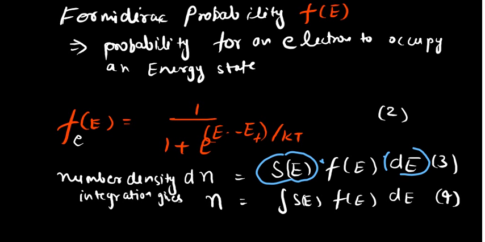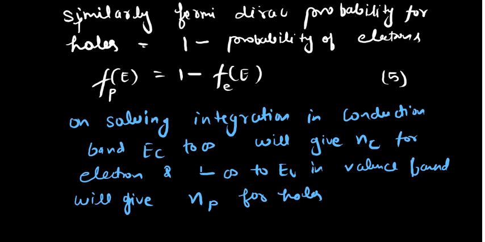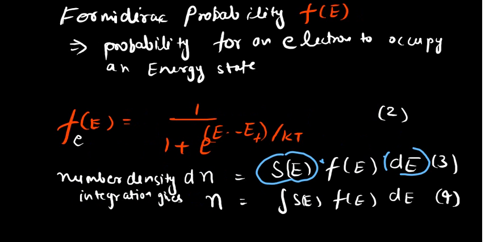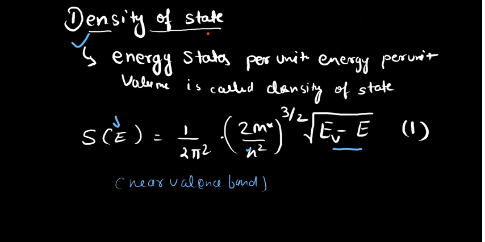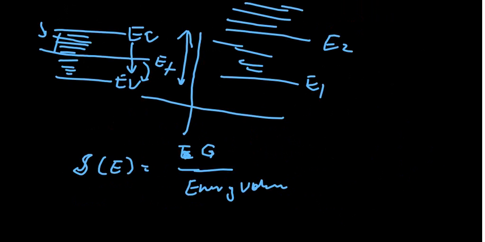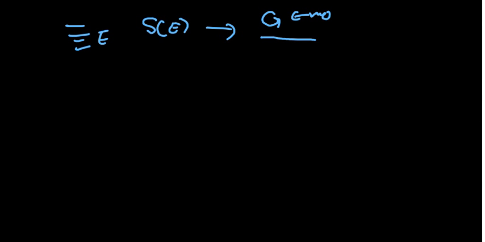Let us discuss why we have multiplied with dE, and the nature of density of state. Density of state is a function of energy. First of all, it is the number of electrons or carriers, or the number of energy states, G per unit volume.